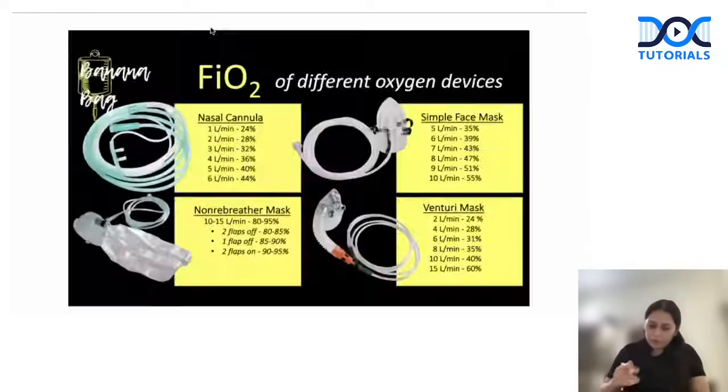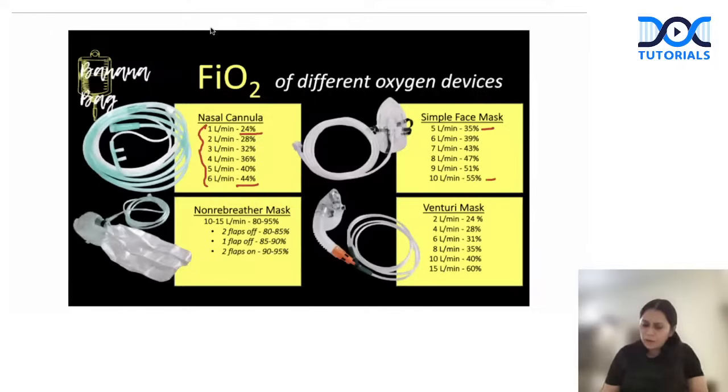Remember this. So just very quickly, nasal cannula can give from 24% to 44% oxygen concentration by flow varying from 1 to 6 liters per minute. Your simple face mask gives 35% to 55%. Just remember 0.33 to 0.6, right? Venturi mask can give from 0.24 to 0.60 FiO2. This is the range of FiO2 they can deliver. Non-rebreathing mask can give from 0.8 to 0.9 FiO2.